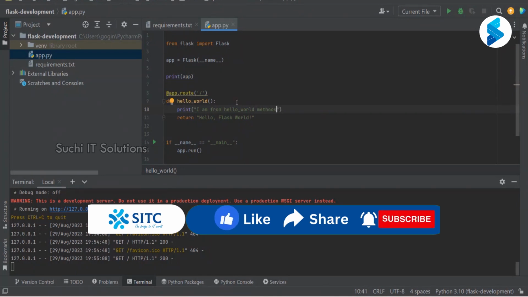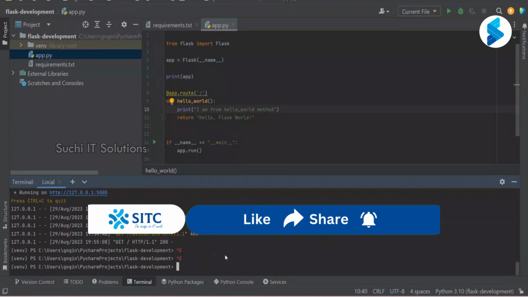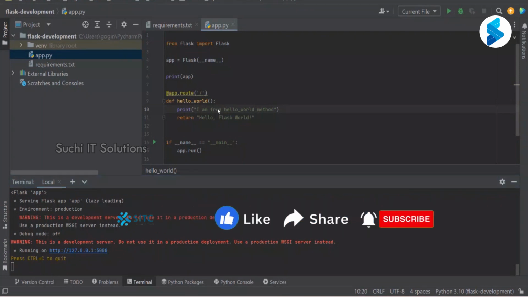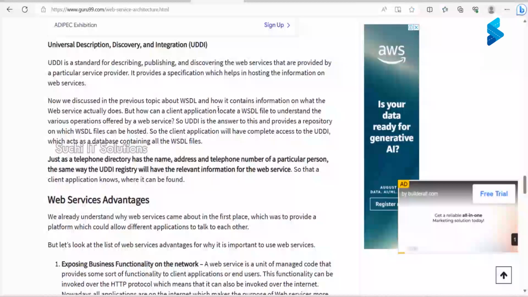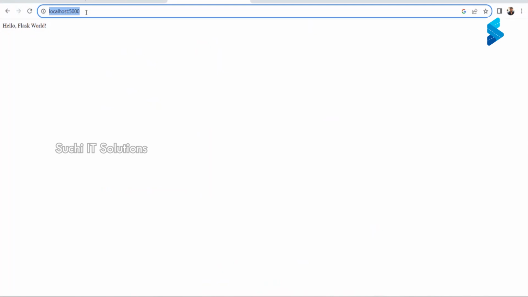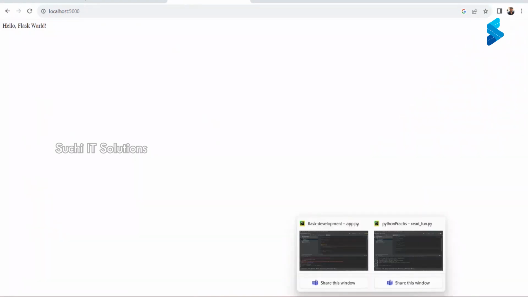I'm from hello world method. Now, because I have made some change here, I'm going to stop this server and restart it again, so that it takes the latest file. It takes this change now. Now let me go back to the browser. I'm going to call this again.